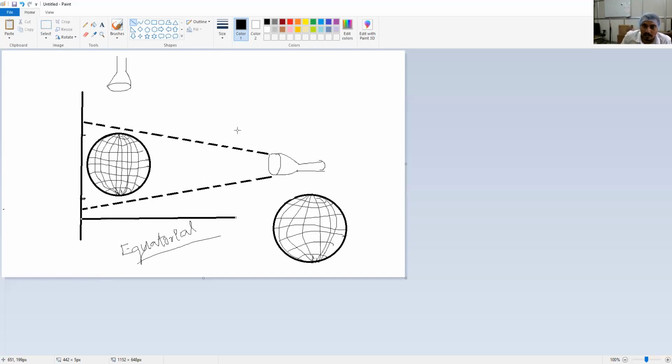Forget about this particular graph and this picture of the light. Now light will be projected from this particular side to this particular line, and finally the projection will be there in this particular plane. And the projection will look like this.